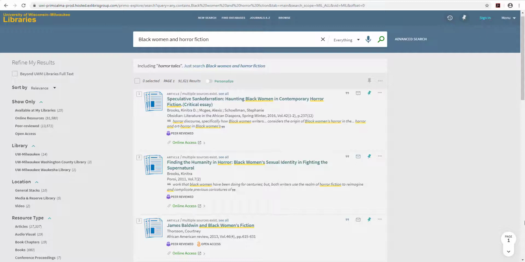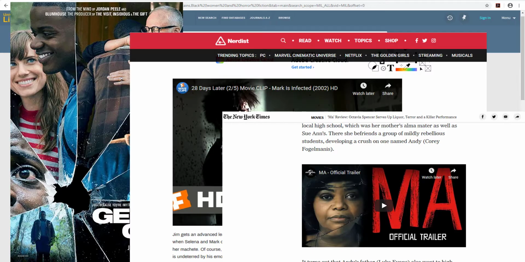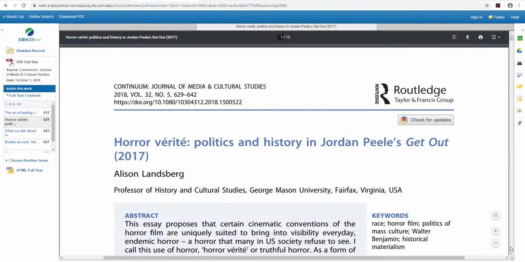I'm doing background research for a media studies project. My paper will analyze how Black creators express fear and bravery in horror films. I'm planning to cite movie clips and film reviews, but I only have one scholarly article that seems useful. Horror Verite, Politics and History in Jordan Peele's Get Out.